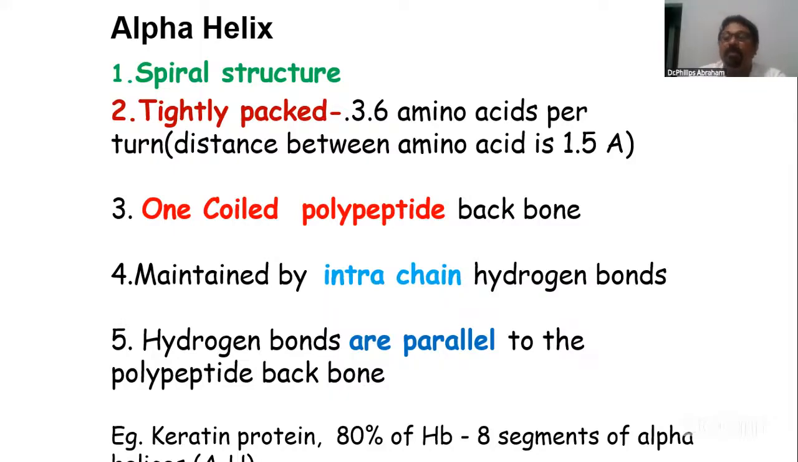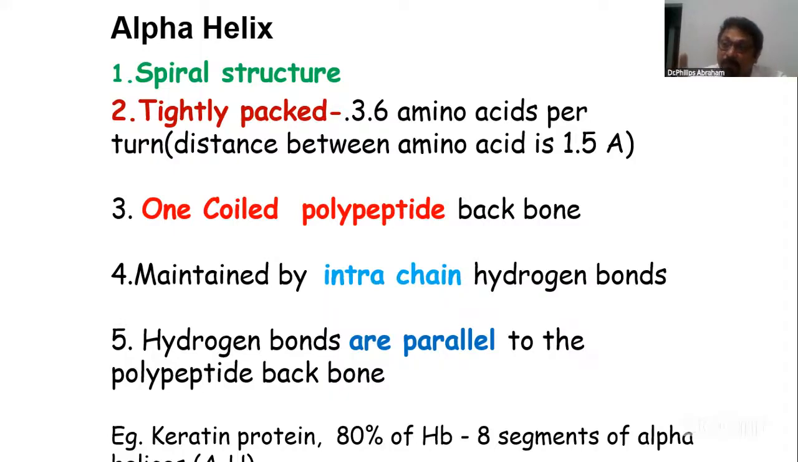80% of hemoglobin has alpha helical structure, and our keratin protein also contains alpha helical structure. So these are some points about alpha helical structure. If you understood this part, then beta sheets will be easy. Beta sheets are zigzag, whereas alpha is a spiral structure.